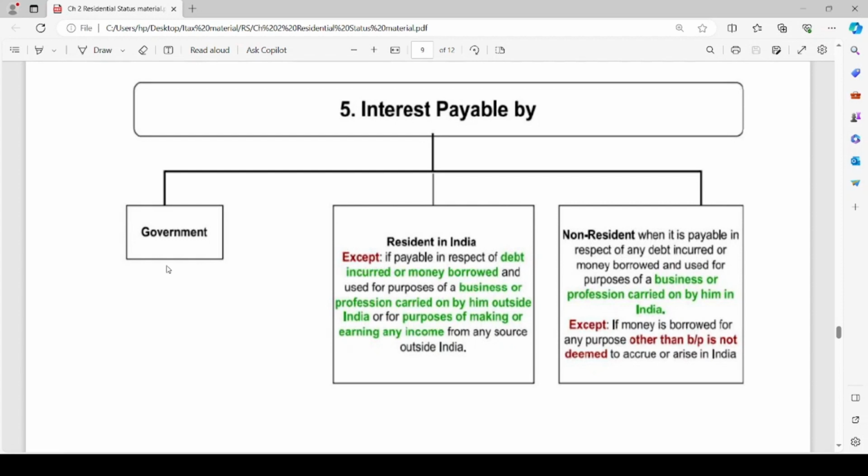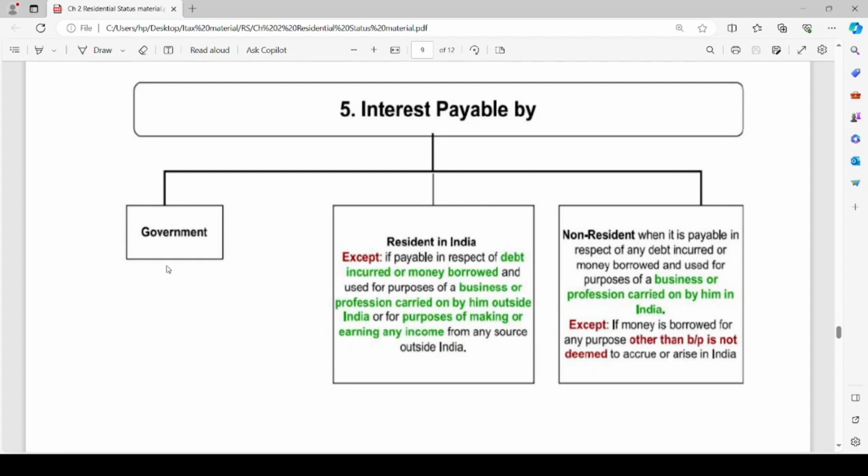Coming to our next point, interest payable by a non-resident, when it is payable in respect of any debt incurred or money borrowed and used for purposes of a business or profession carried on by him in India. Here, a non-resident person, let us consider a Nepali person, is running a business or profession in India and he has taken debt from you on which you are charging interest.